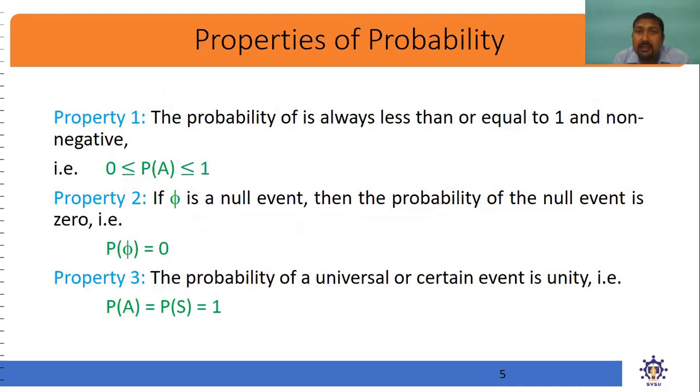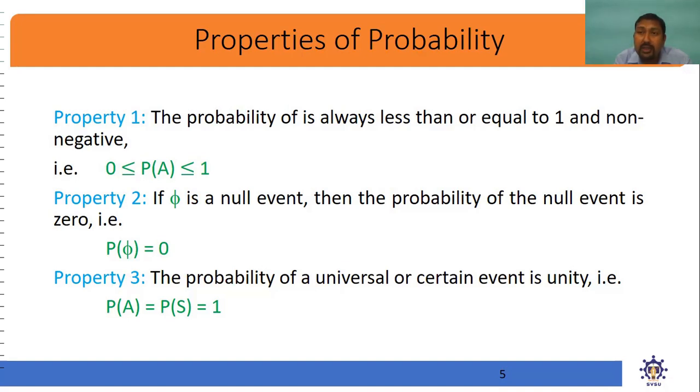Now let us discuss the probability properties. Property number 1: the probability of any event lies between 0 and 1. So probability of A should range between 0 and 1. The second important property is, if phi is any null event, then the probability of the null event is always 0. That means probability of phi is equal to 0. The third important property is that the probability of a universal or certain event is always equal to 1. So probability of A is equal to probability of S is equal to 1.